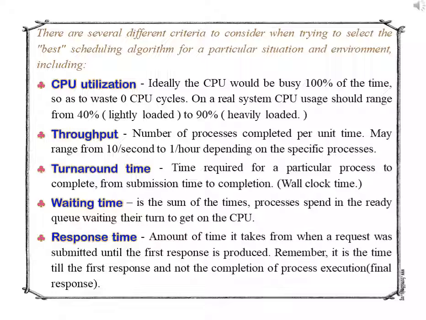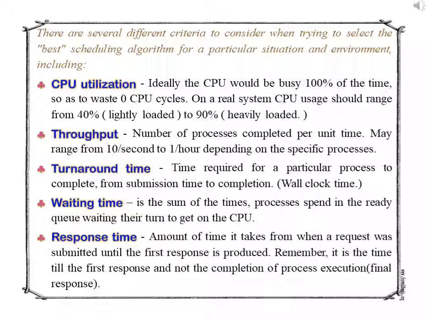There are several different criteria to consider when trying to select the best scheduling algorithm for a particular situation and environment, including the first, CPU utilization. CPU utilization is defined as the percentage of time the CPU is busy executing a process.